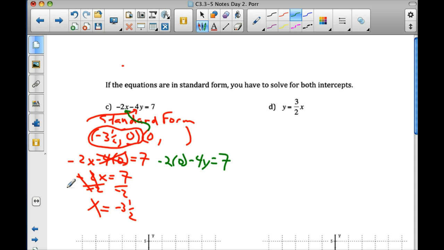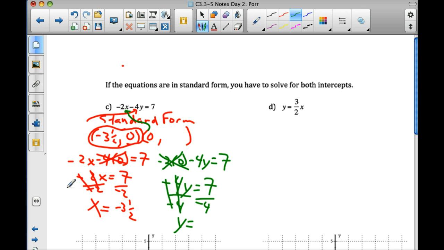Jackson, solve that one for y. Come on now, solve that one for y. Negative 2 times 0, we know 0. That's going to go away. Negative 4y equals 7. Divide both sides by -4. And then change that right side, Jackson, to a mixed number, because it's improper right now.